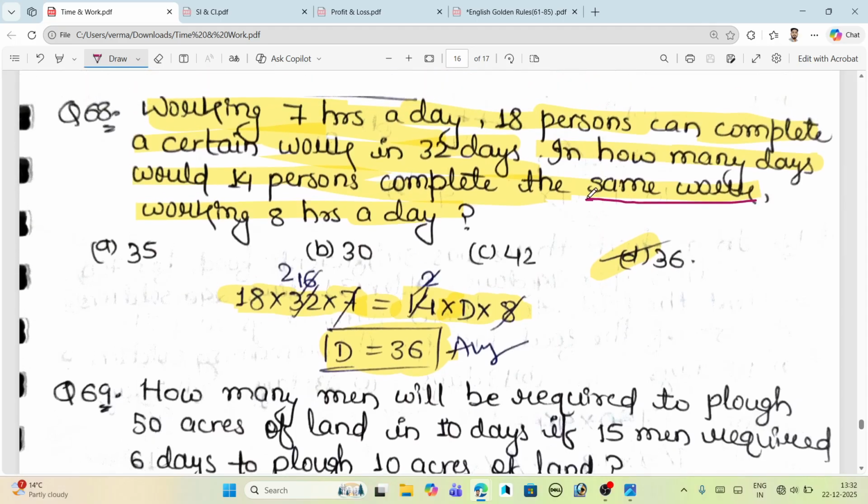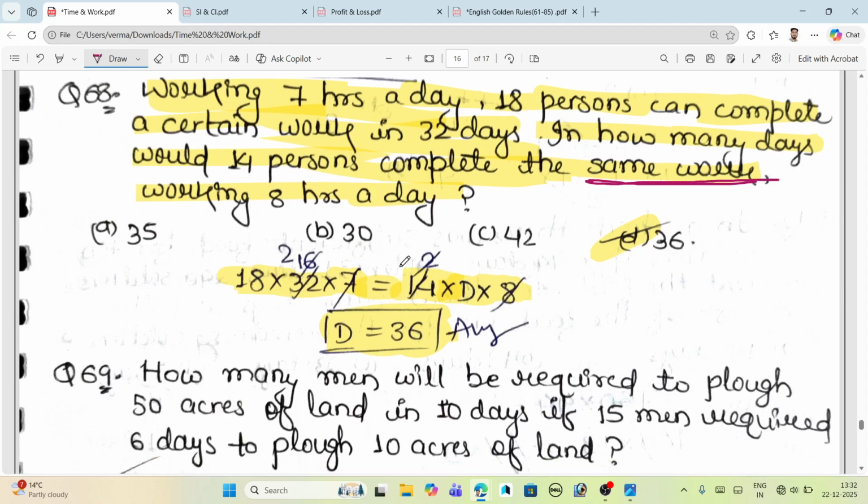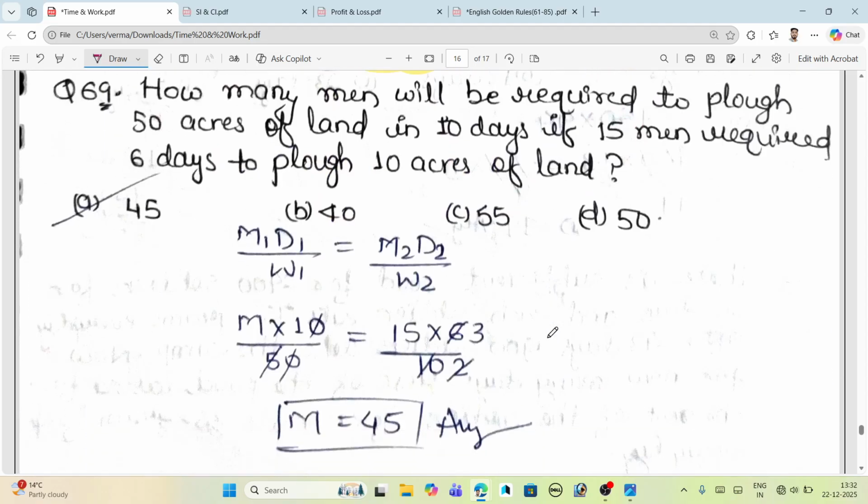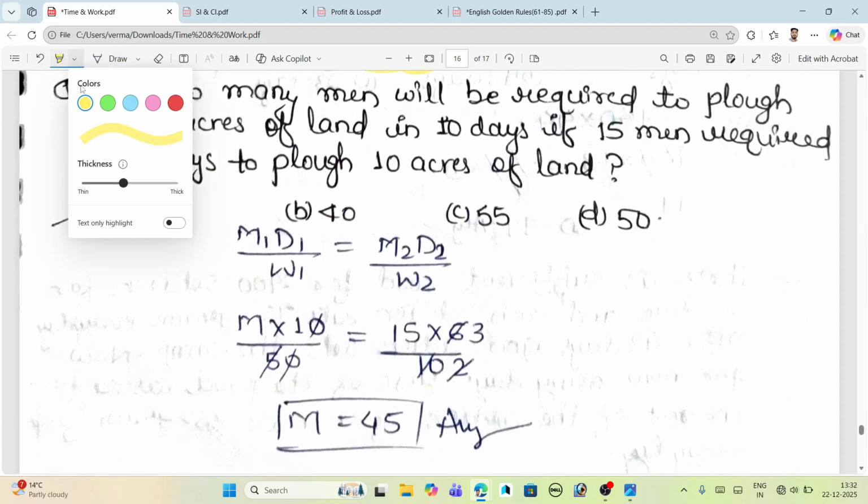In this question it is given that it is the same work, so we don't need to divide by W, because W will obviously cancel. When the work is given as different, then we will divide by W1 and W2. This is the easiest question, this is the easiest approach, just by multiplying. I think this is the example from the last example.